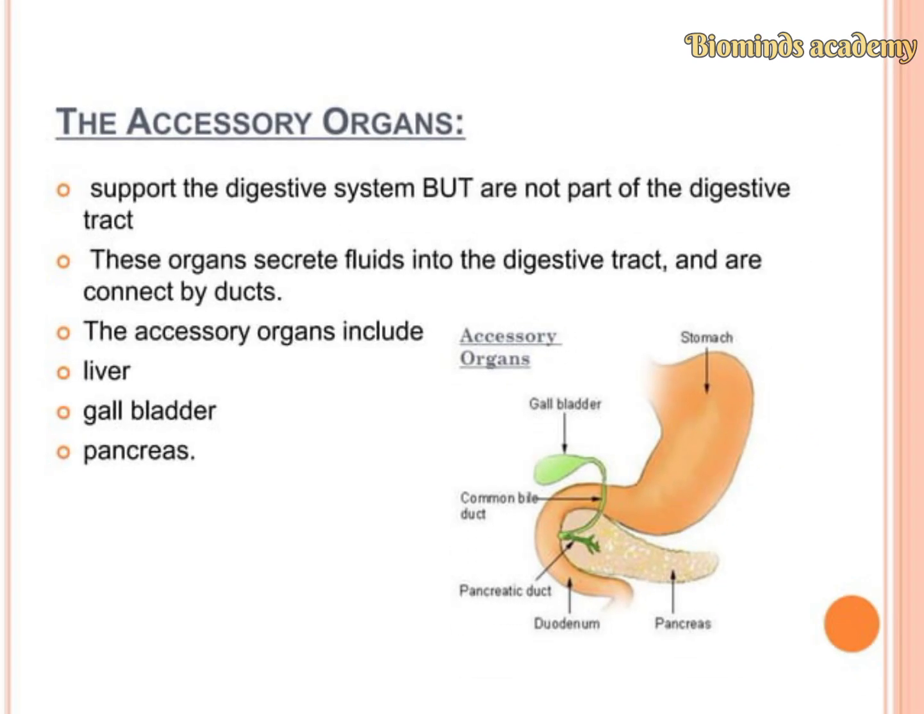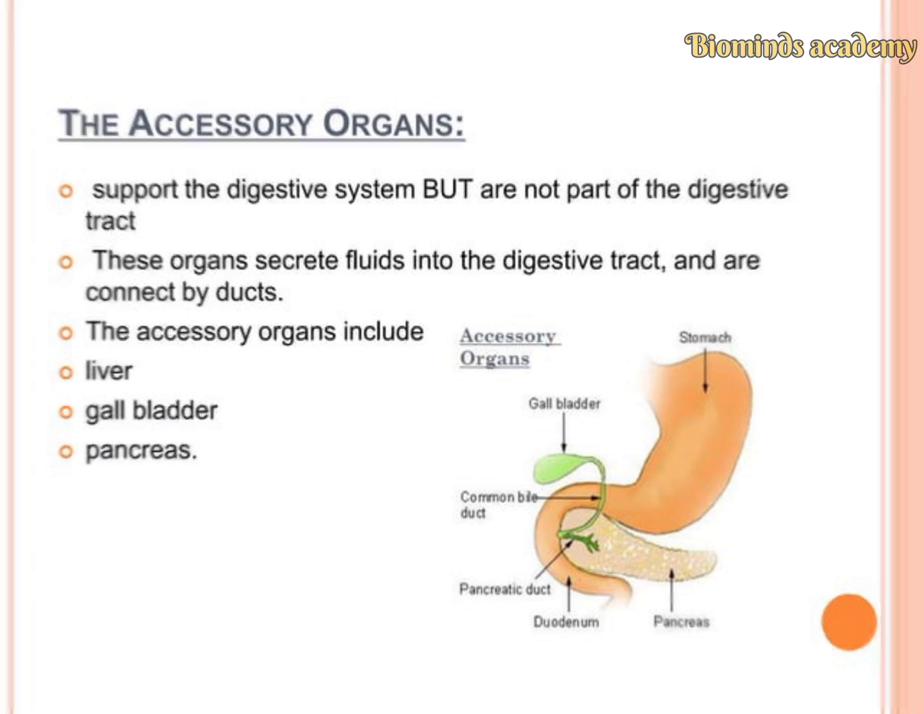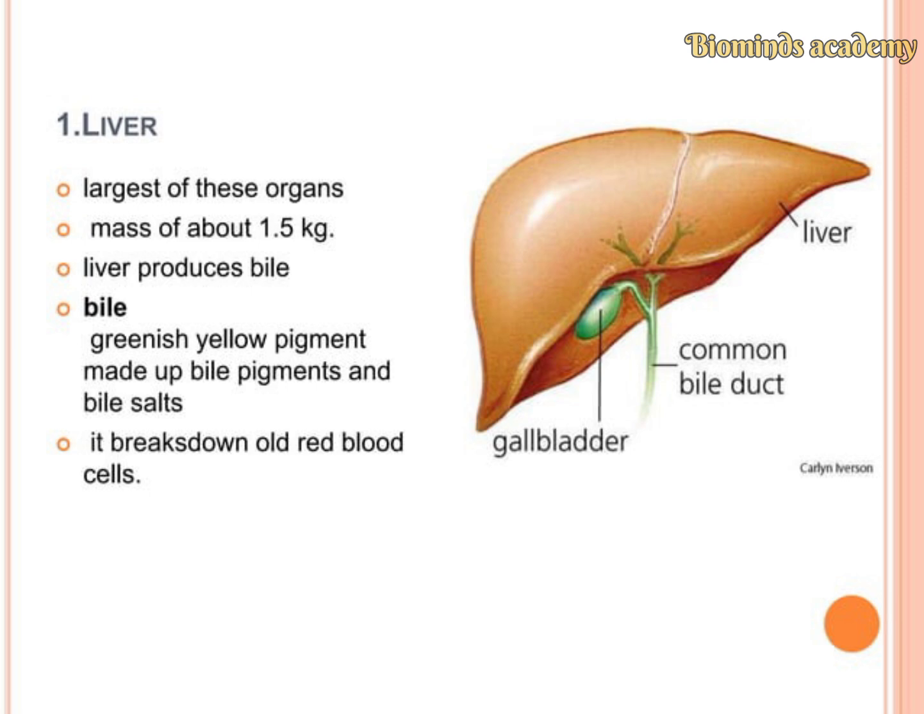These organs support the digestive system but are not part of the digestive tract. They secrete fluids into the digestive tract and are connected by ducts. The accessory organs include the liver, gallbladder, and pancreas. The liver is the largest of these organs, weighing about 1.5 kg, and it produces bile. Bile is a greenish-yellow fluid made up of bile pigments and bile salts.